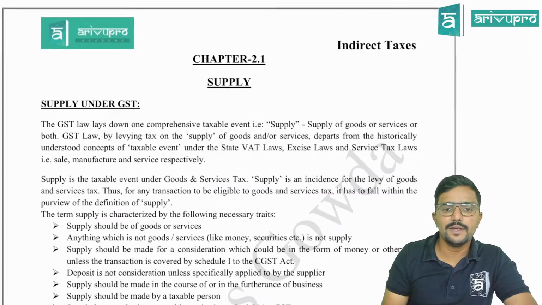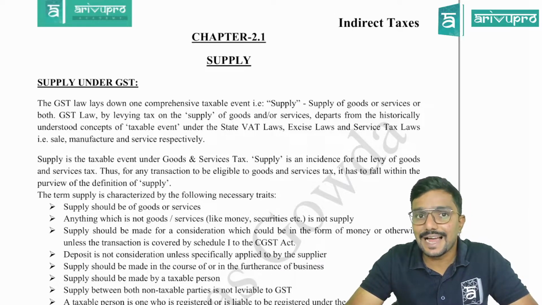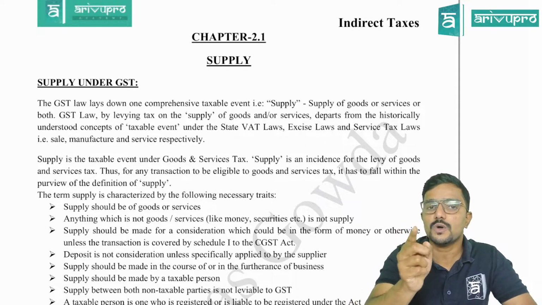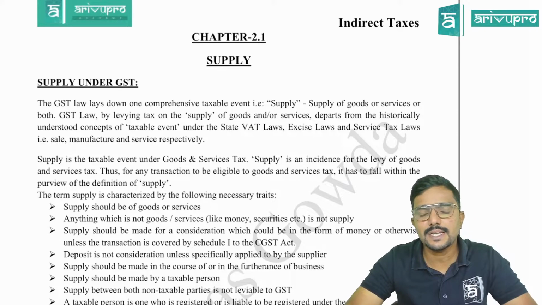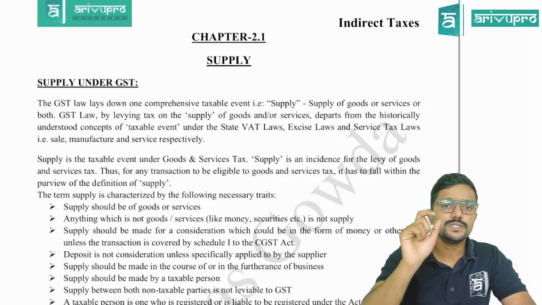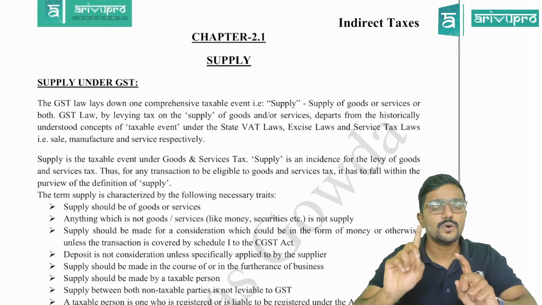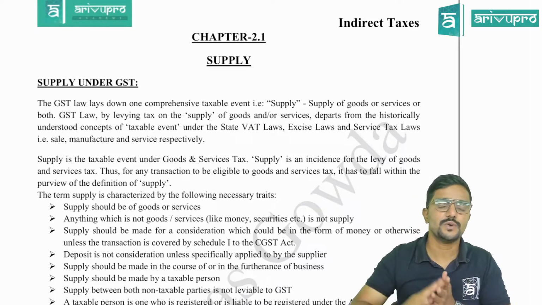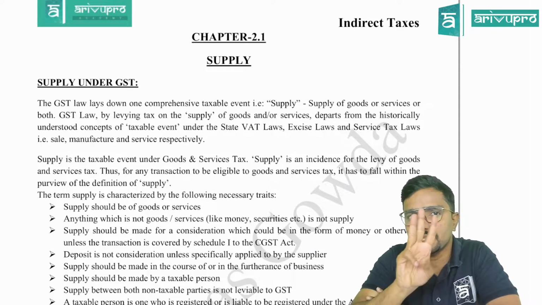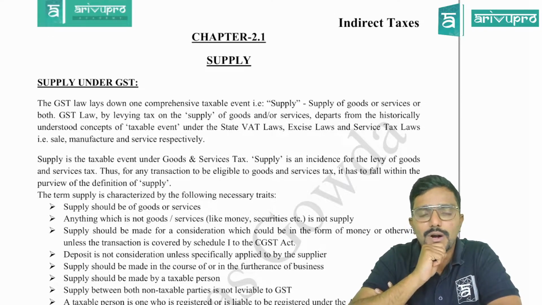Yesterday we learned that GST, that is goods and services tax, is a tax on the supply of goods or services, except on alcoholic liquor for human consumption. Okay. So GST is a tax on what? On the supply of goods or services. So it is very much required for us to understand 3 terms here. Which are those? Supply. What is supply?